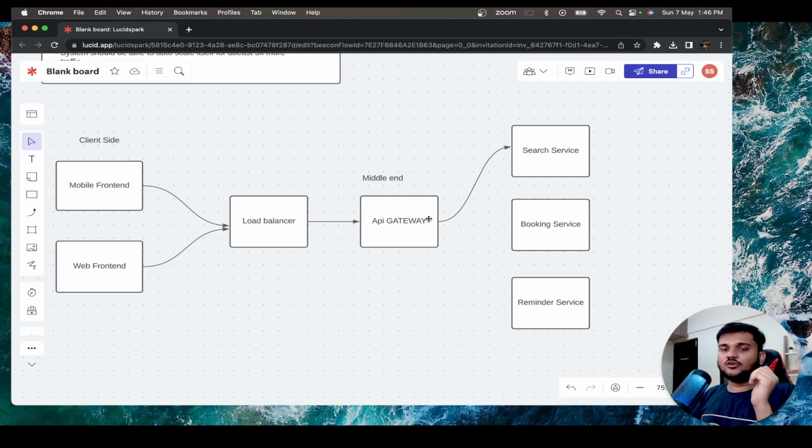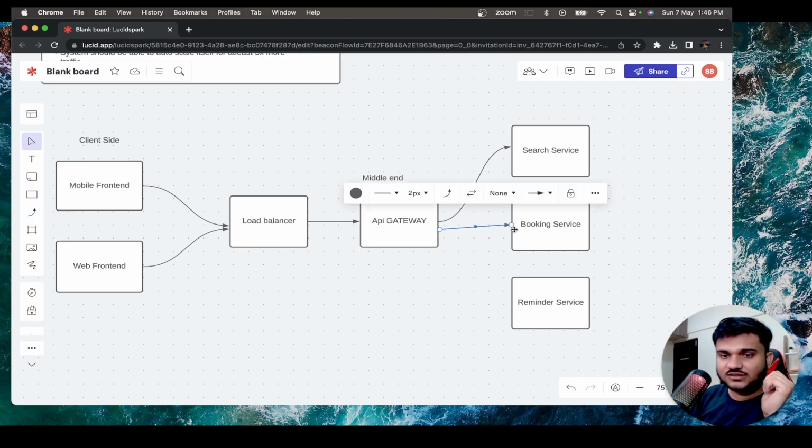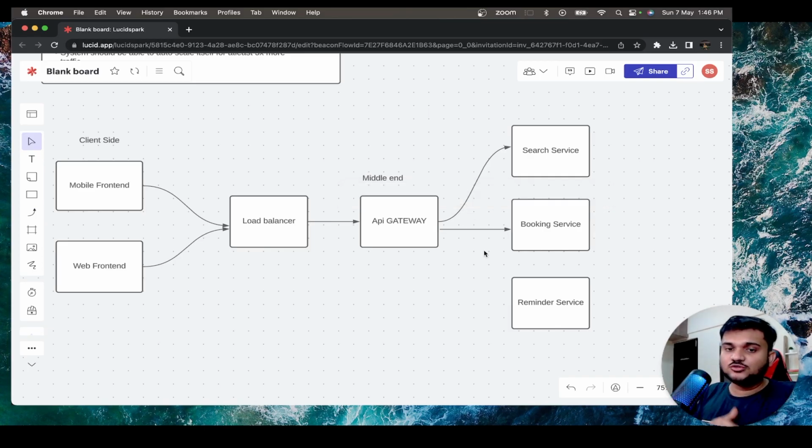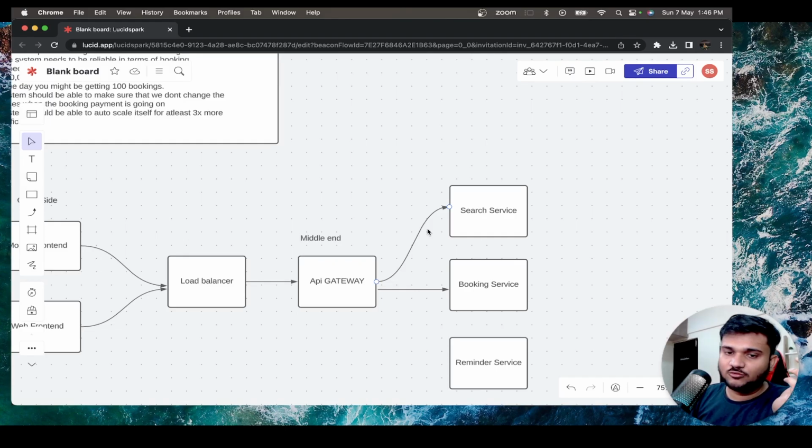For that, you first of all need to go to the booking service and fetch the details of the user booking. Once the booking service gives you the detail of the user booking, then you might need to go to the search service to see that, okay, is this flight still modifiable? For example, are there seats left? For that, search service is responsible. So you will go and collect the request from the booking service and then redirect this request to the search service, right? And so on. So if you have to do multiple service level aggregations, then you can do that in the API gateway.